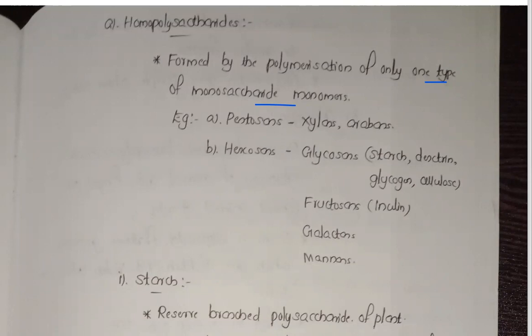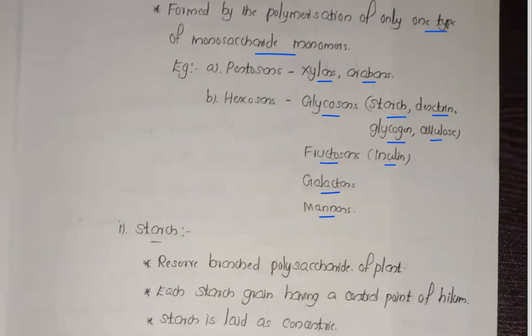For example, pentosans: xylans and arabans. Hexosans: glucosans, starch, dextrin, glycogen, and cellulose. Fructosans: inulin is an example. Galactans and mannans are also examples of homopolysaccharides.